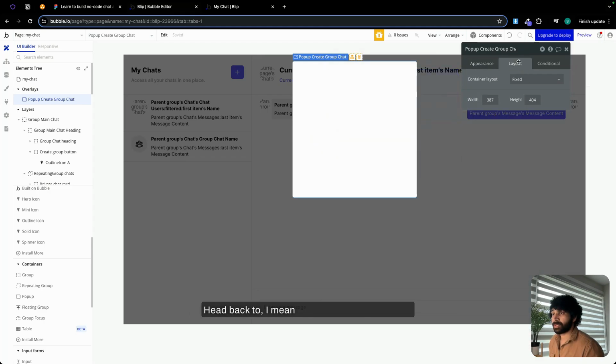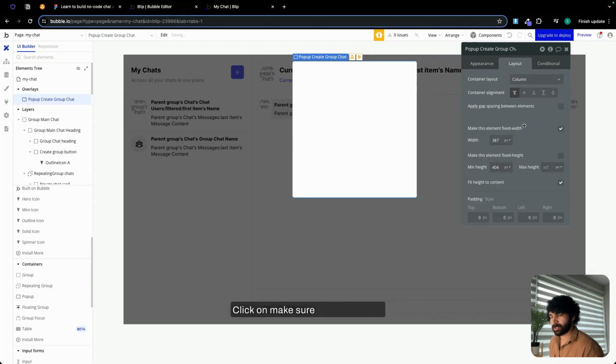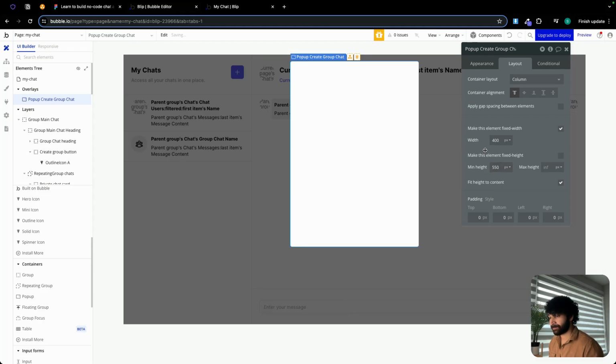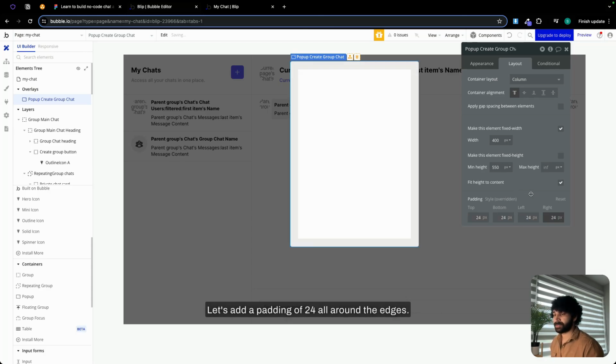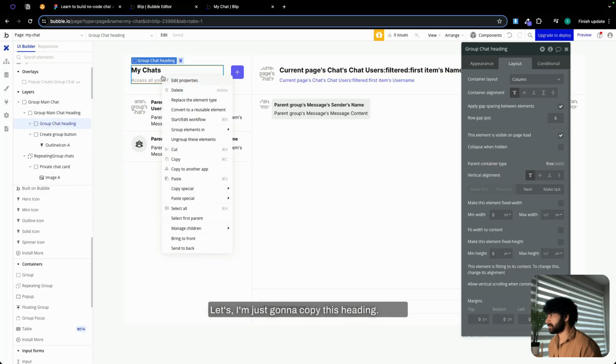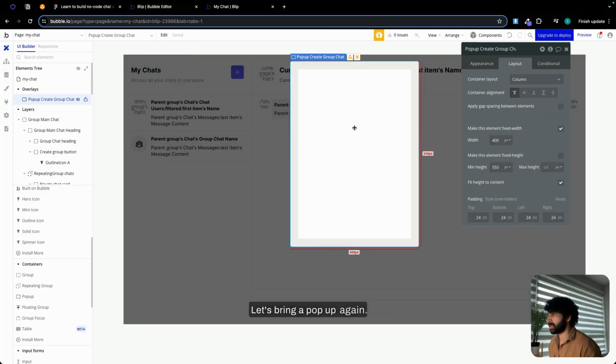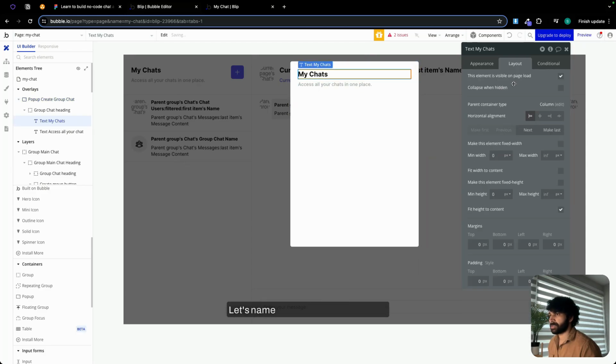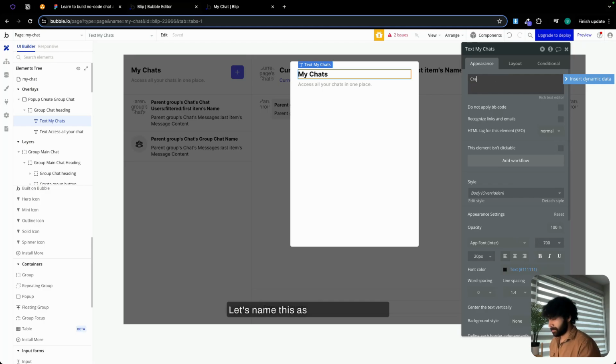Head over to layout. Make sure that it's column. Width is going to be 400. Height, let's stick with 550 for the time being. Let's add a padding of 24 all around the edges. All right, so let's do one thing. I'm just gonna copy this heading. Copy, let's bring up pop-up again. Paste it over here. Let's name this create new group.